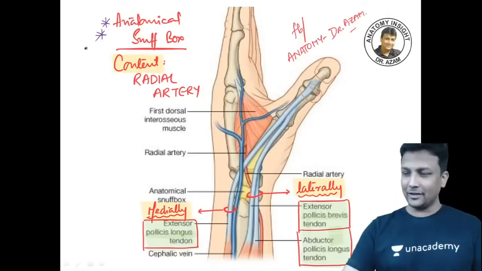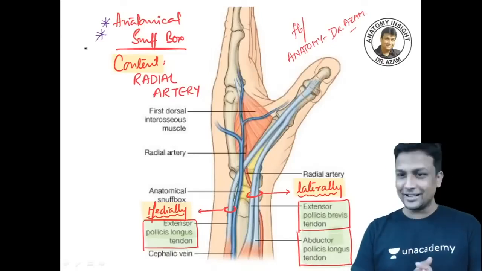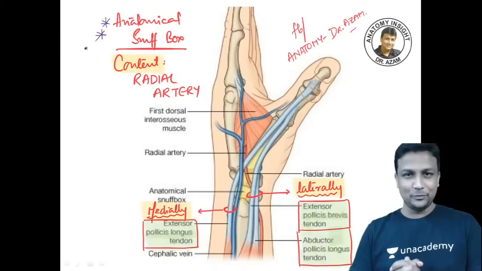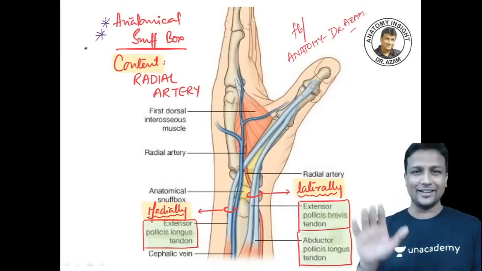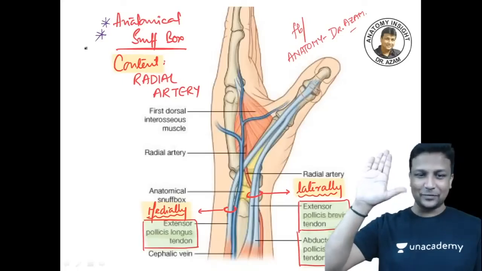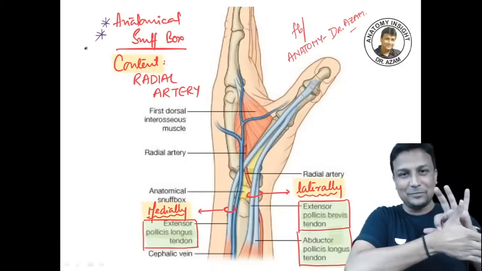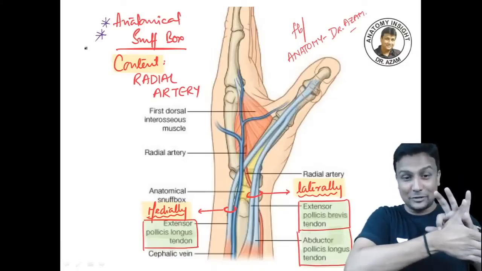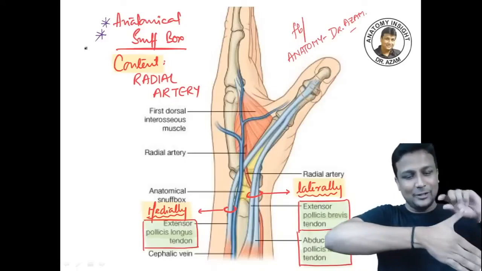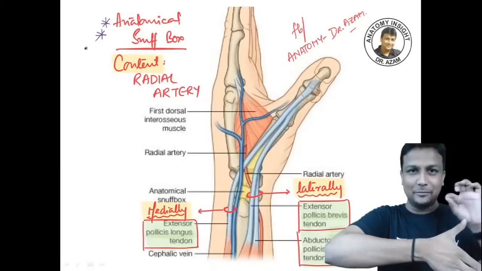I'll tell you one natural method of doing snuffing today, guys. I think this is online and it is not good, but still. Okay, let's do it. I'll tell you the best way to do snuffing. Extend your thumb like this, and after extending your thumb, look here. There's a beautiful space formed here, a depression formed here. And what you do here is put whatever you want to put. You know what I'm telling.